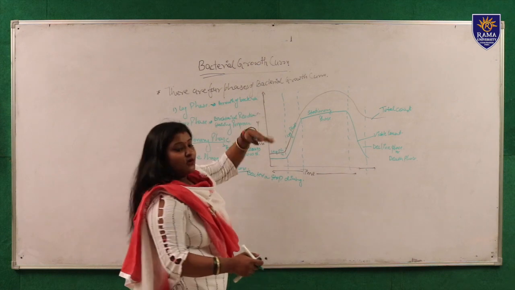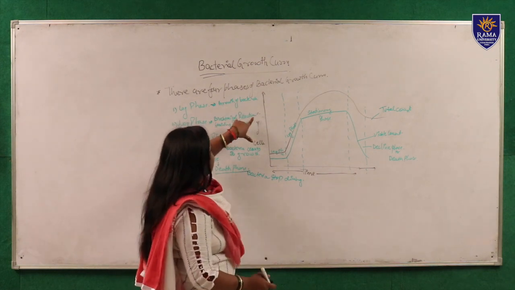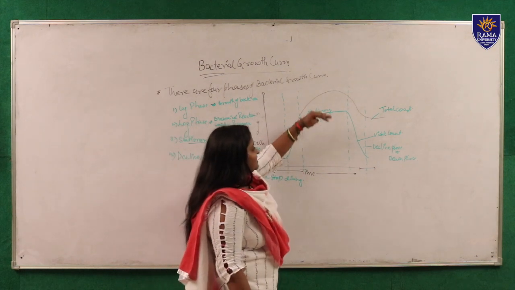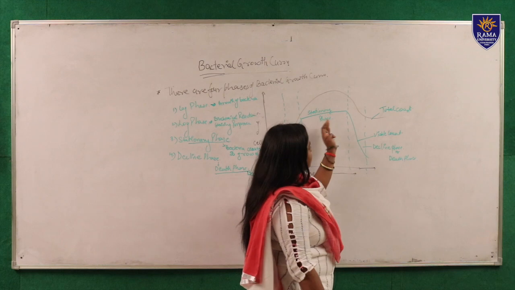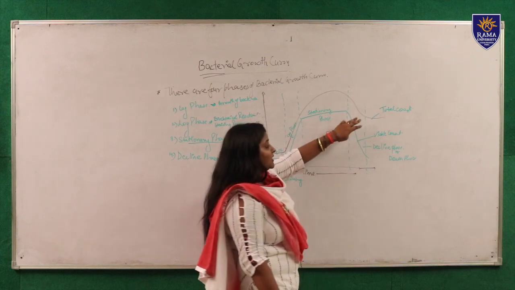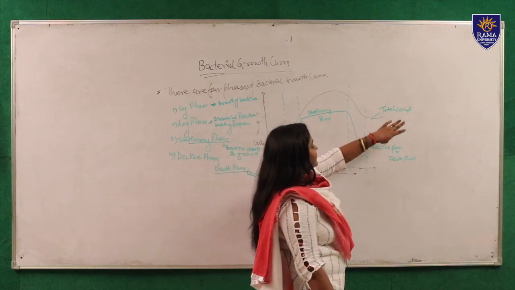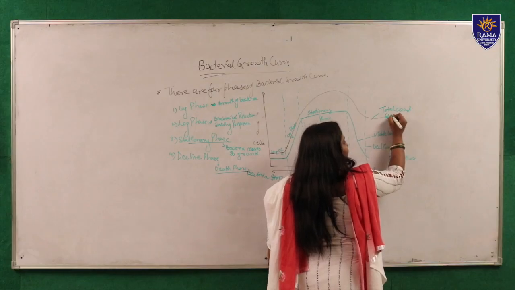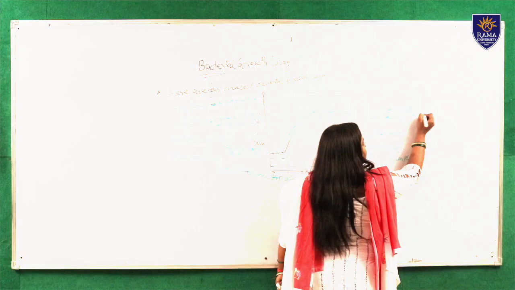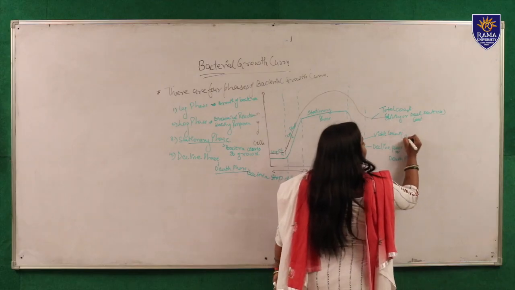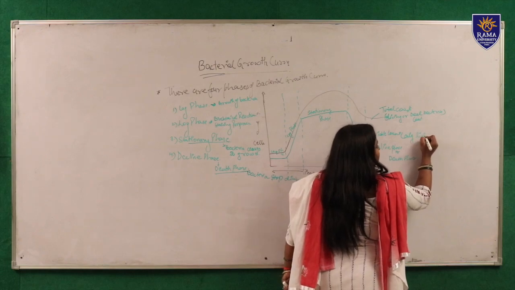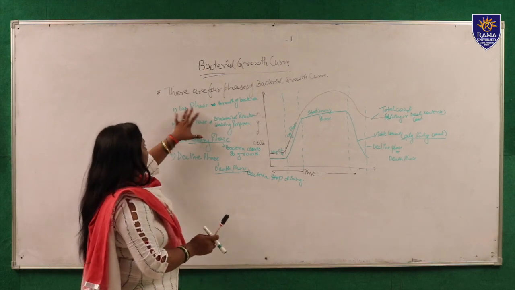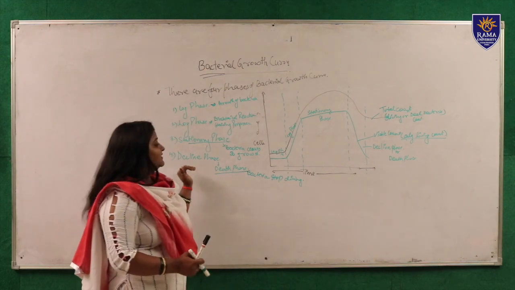Now let's revise. This is number of cells versus time. This is the log phase, this is the lag phase, this is stationary, and this is the decline or death phase. This is the total count, which includes living or dead bacteria, and this is only the living bacterial count. So this was all about the bacterial growth curve. I told you about the lag phase, log phase, stationary and decline phase. Thank you.